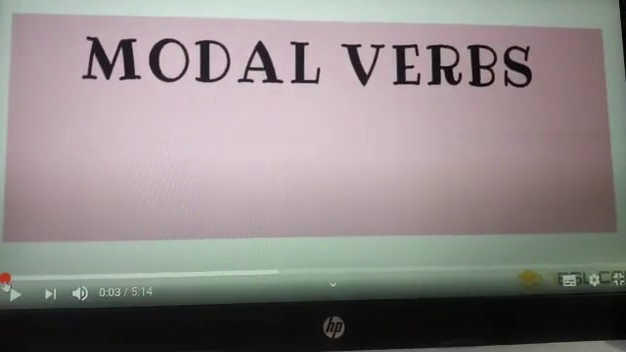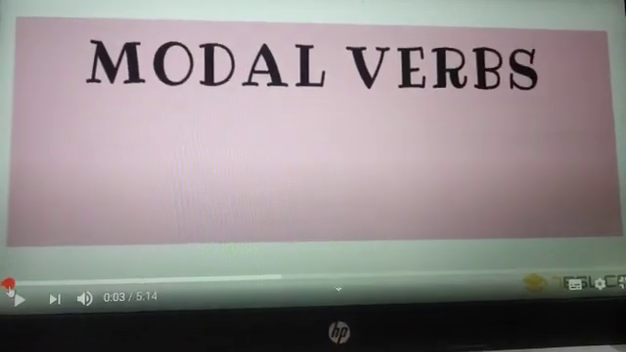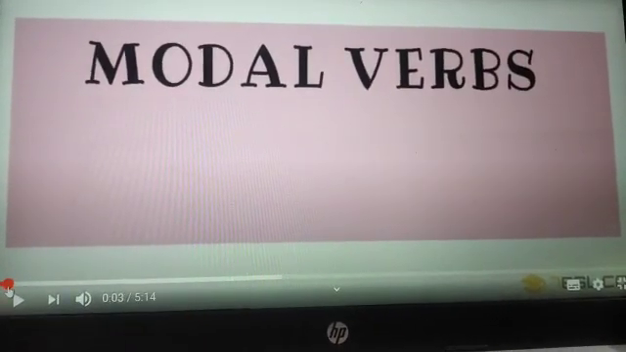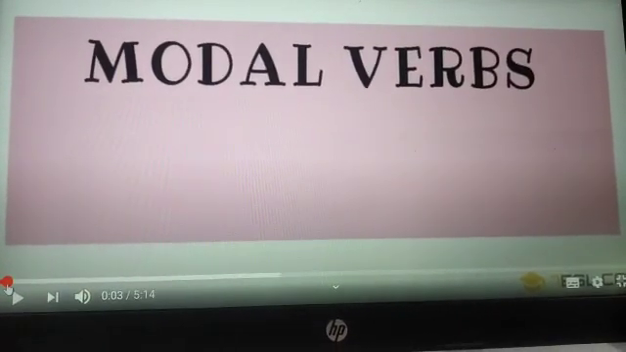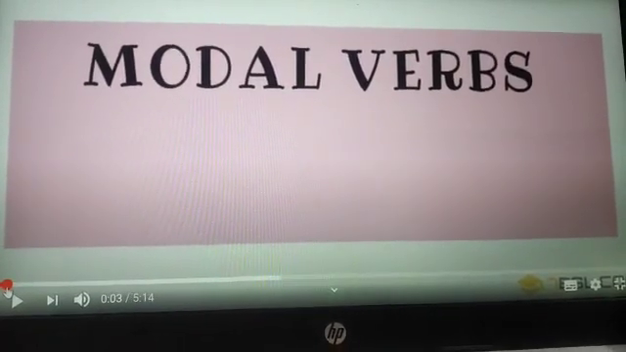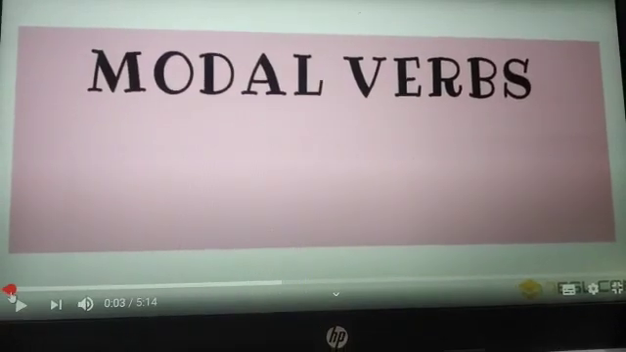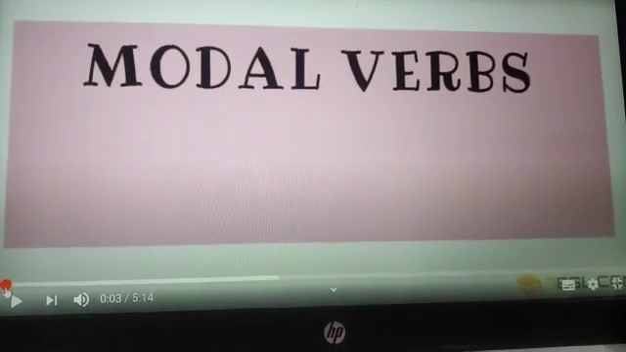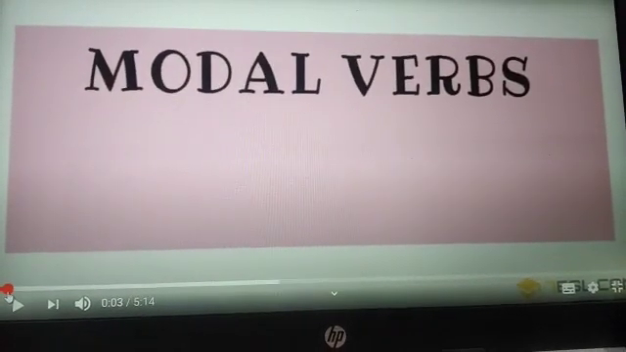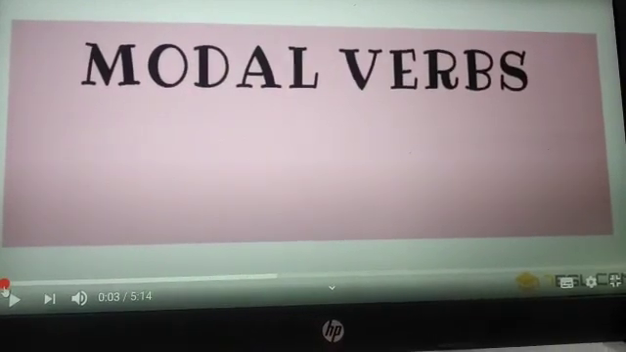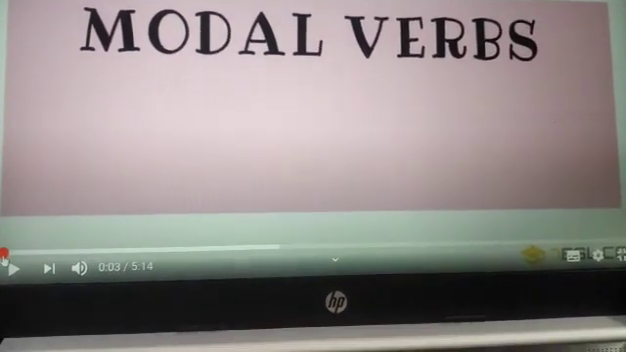Modal verbs are 13 in number, and they are can, could, may, might, shall, will, should, would, must, need, used to, ought to, and dare. They are 13 in number.